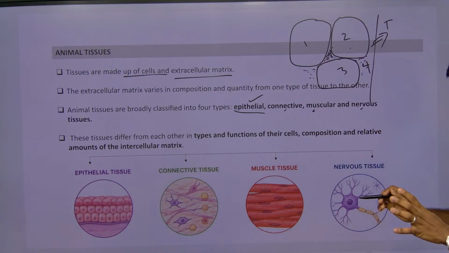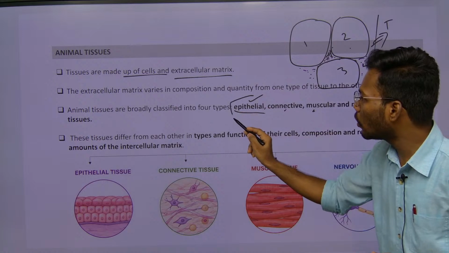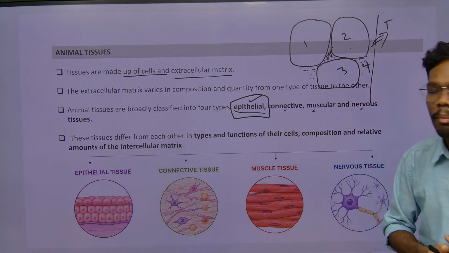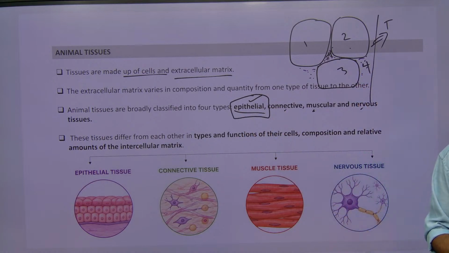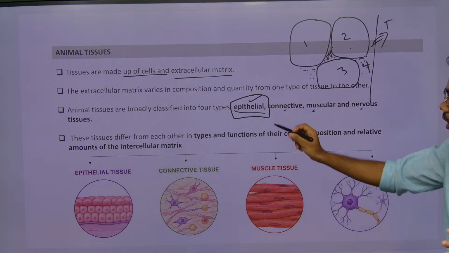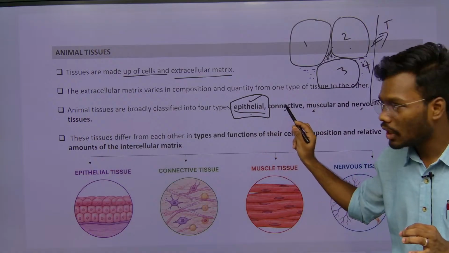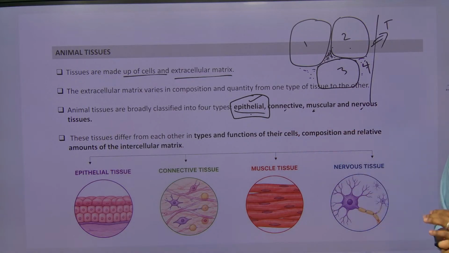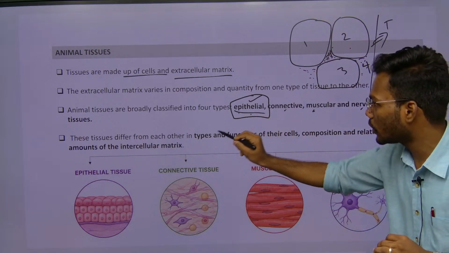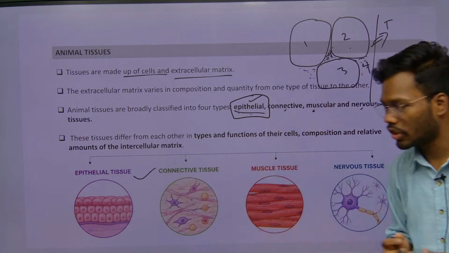Of all these different kinds of tissue, we are going to learn today about epithelial tissue, right? We have four different kinds of tissues: epithelial, connective tissue, muscular tissue and nervous tissue. In this class today we are going to discuss epithelial tissue.